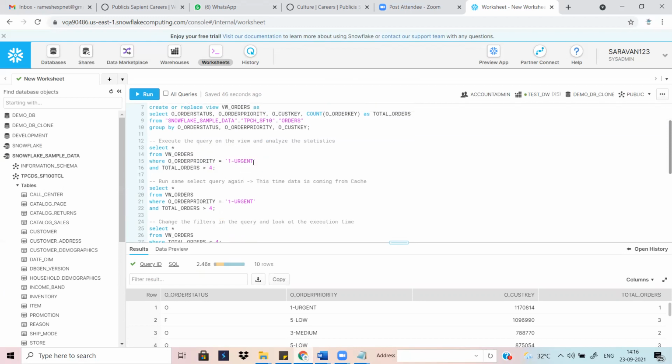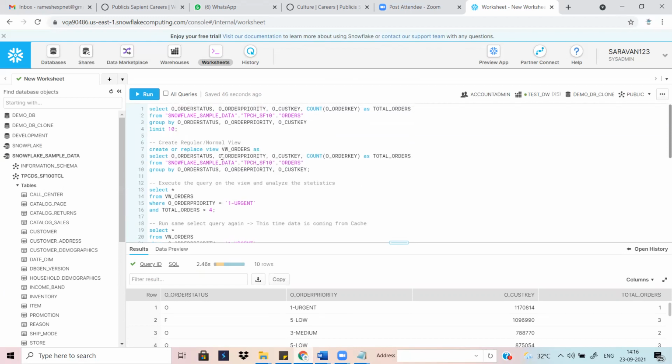Okay. So this is how you create the view. Create or replace. Replace means if any existing view is there, it is deleted and overwritten, and the new view is created. So this is a very dangerous keyword. You need to look at it and use it properly. Create or replace view and give the view name.